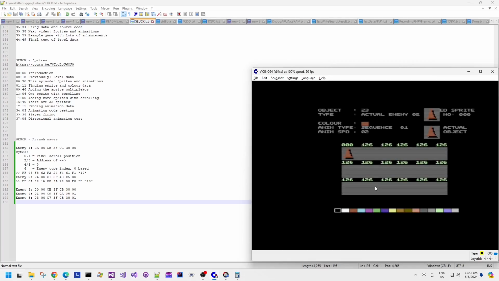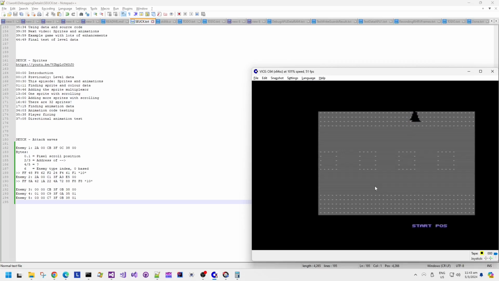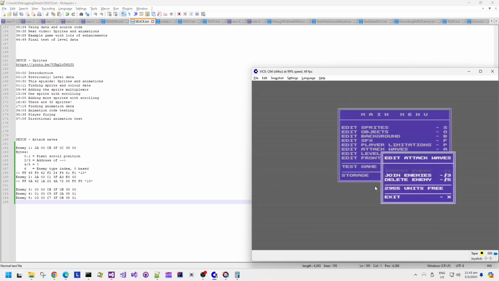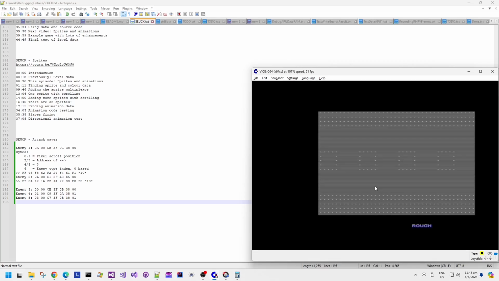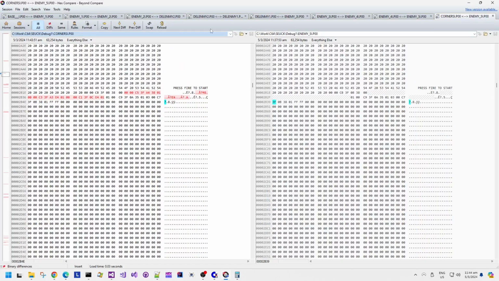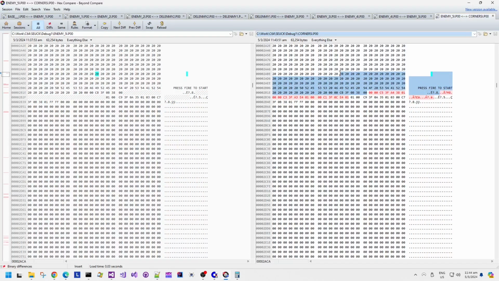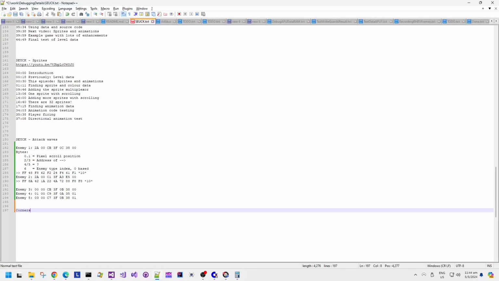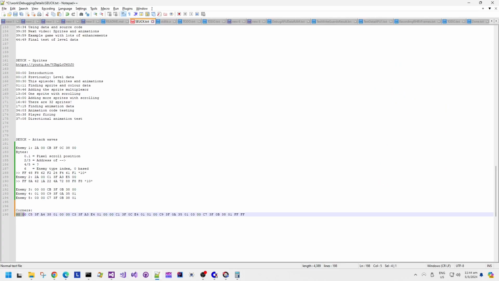Let's add some more enemies. We've got values for the top left, so let's do top right, and then let's do bottom right, and then let's do bottom left. These are all with the map scrolling position right at the beginning of the level, saving that data as corners, so we have something to look at. Here we are. The new file is on the right, again by convention. There's a whole bunch of extra data there, which is good. That's what we expect. Let's see if we can decode this.